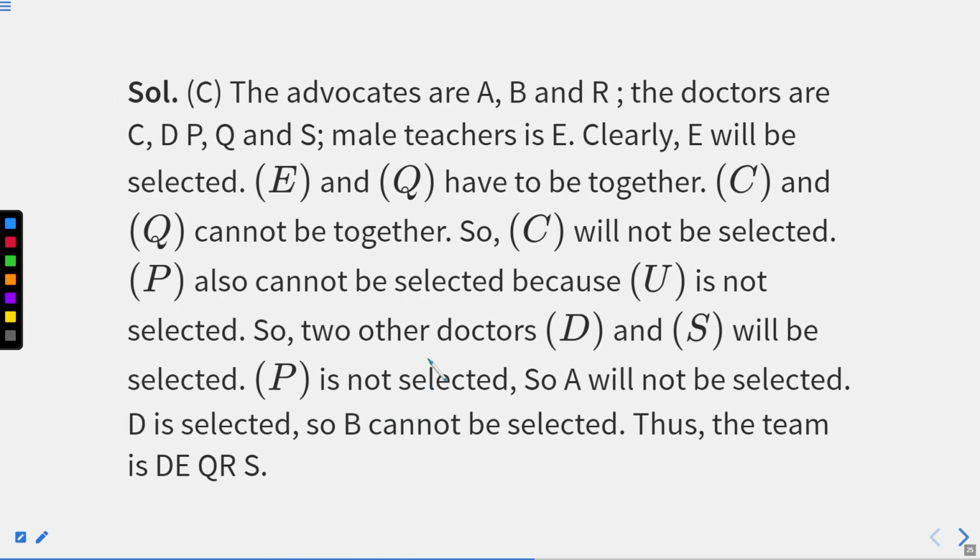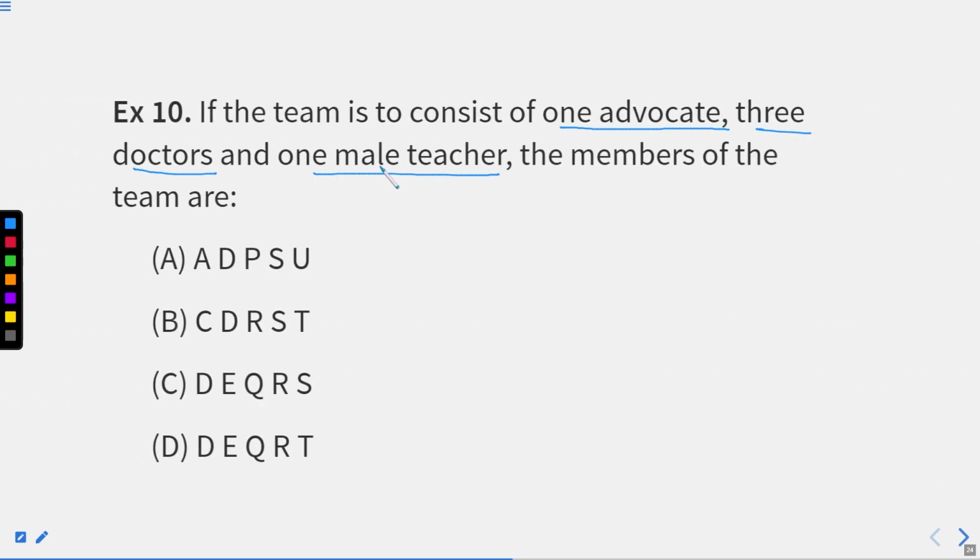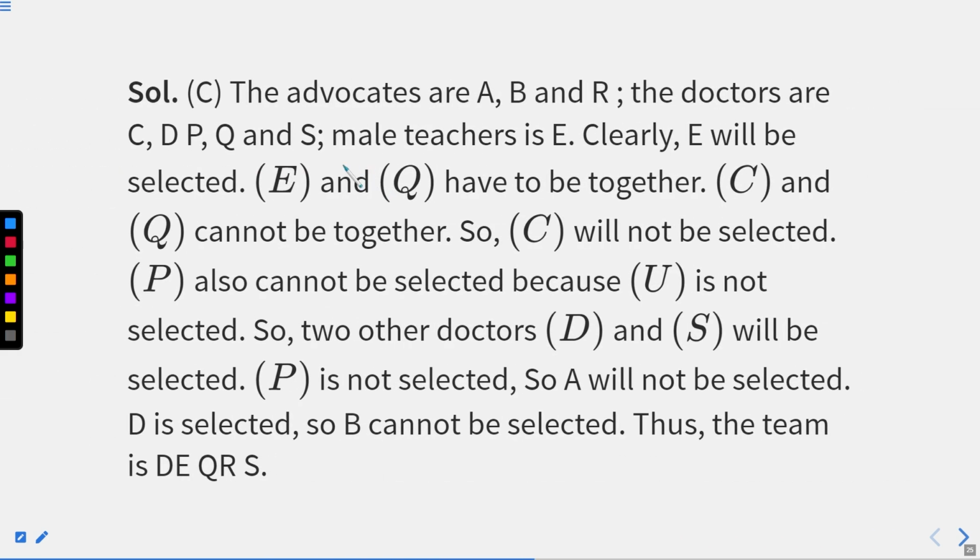Now you are doing this question for the third time, so you are very well aware how we are proceeding. The advocates are A, B, R. Out of all three, we need only one. The doctors are C, D, P, Q, S. Out of all, we need only three doctors. The male teacher is E, the only male teacher. So this is selected.